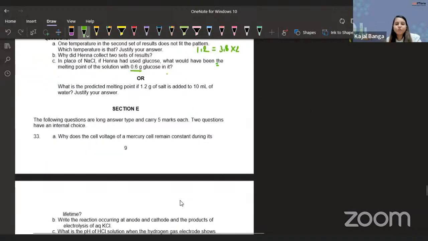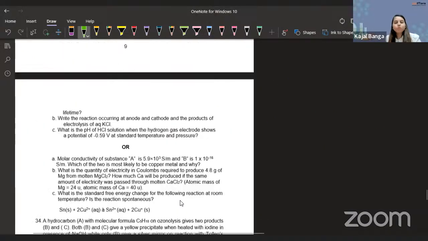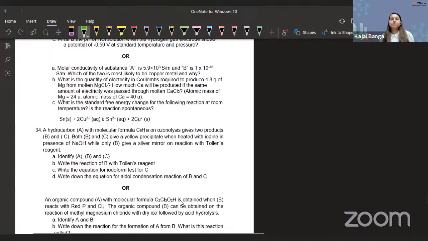And section E, guys, you have long answer type questions, so that is something you can also do. Overall, if we analyze the trend of the question paper, guys, the question paper was not very simple, and it was not too difficult as well. Somewhat moderate level. And the best part I felt about the question paper is they tried to take every aspect of a chapter.